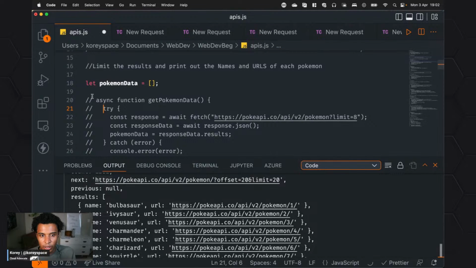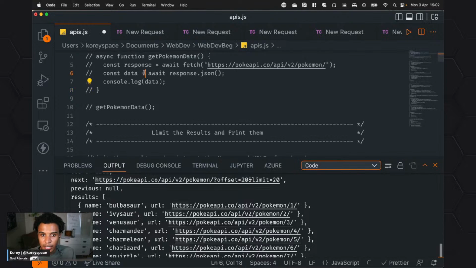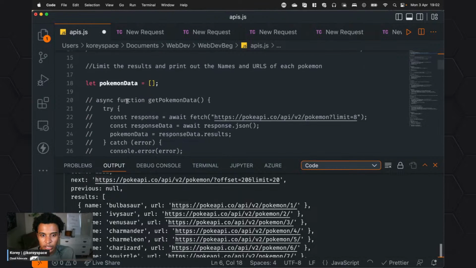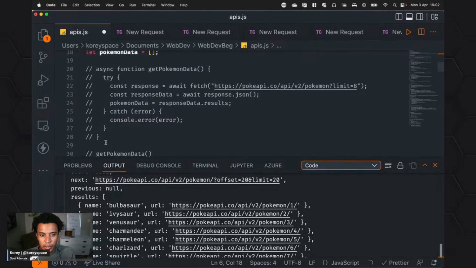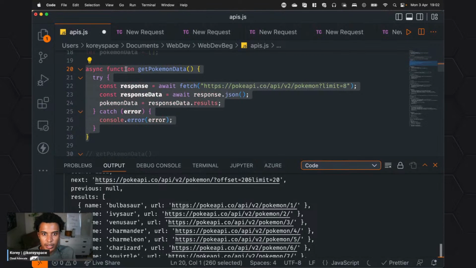And now we're going to also do something smart. We're going to do this try catch. Because if you remember what I said, I didn't do any error handling here. So if I got a 404 or whatever, I just wouldn't know anything. I'd just be in the dark and really concerned. So we're going to uncomment this out first.